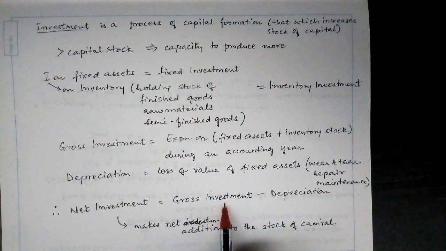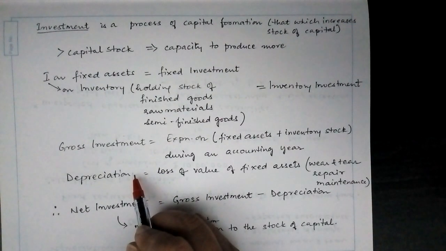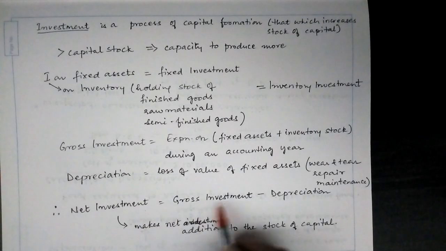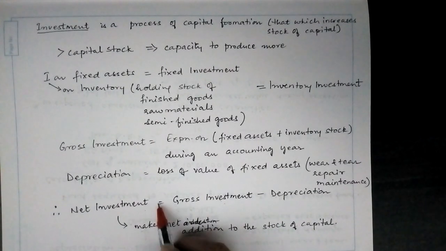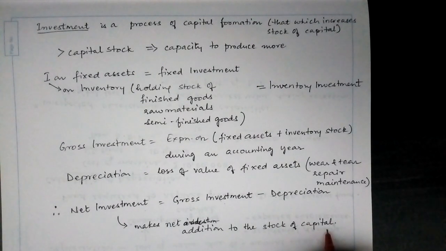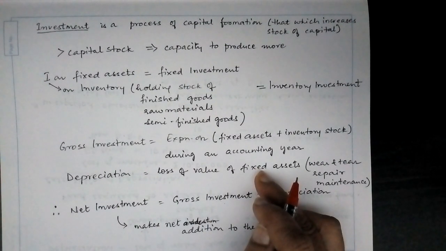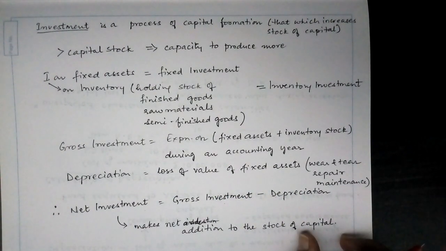So, the gross investment includes depreciation. And the difference between the gross investment and the depreciation gives us the net investment. This net investment makes a net addition to the stock of capital. Because the gross investment includes depreciation and depreciation is the loss of value, the net investment would mean that an additional stock has been added to the capital.